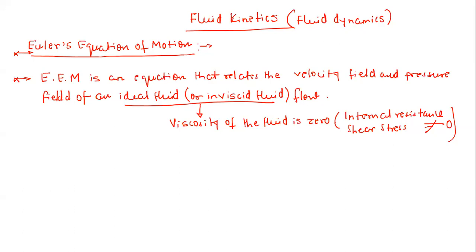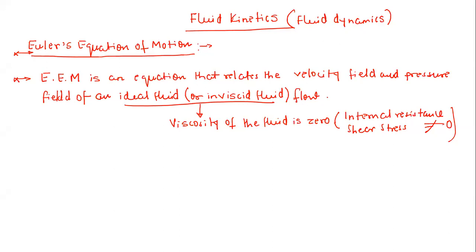Sir, can we say that it is laminar flow? I will come to laminar and turbulent later on. You can say this is laminar flow, but laminar flow can be viscous also. Here I am not saying anything about the viscosity of the fluid; I am directly saying the viscosity of the fluid is zero. Sir, but in reality, viscosity is zero, no? Means of superfluid. I'm coming to that.